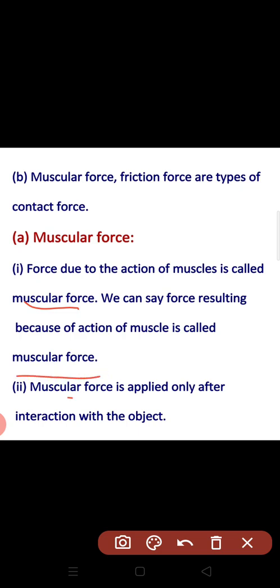Muscular force is applied only after interaction with the object. Whenever you interact with any object, or you want to apply force on that object, it is necessary that you come in interaction with it, or you come near it, or you touch that object. So it means you use your muscles, and it will be muscular force whenever you use your muscles.